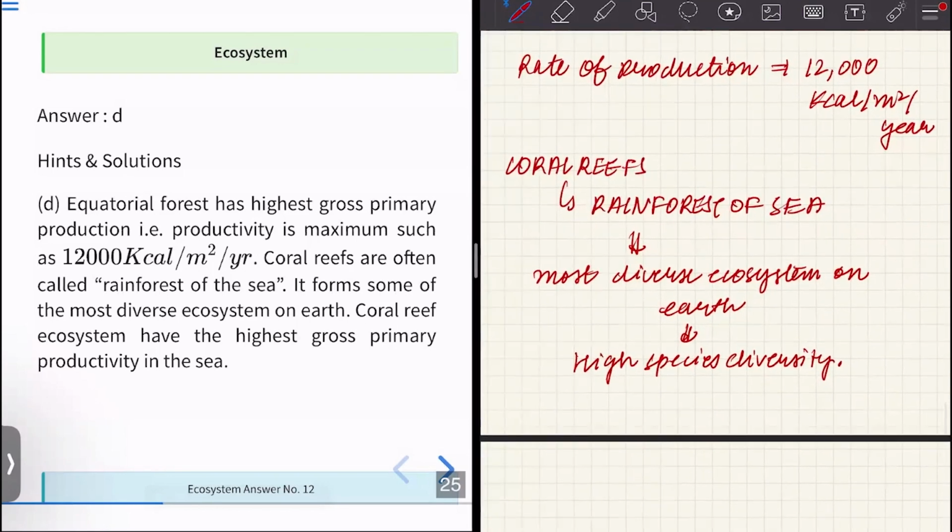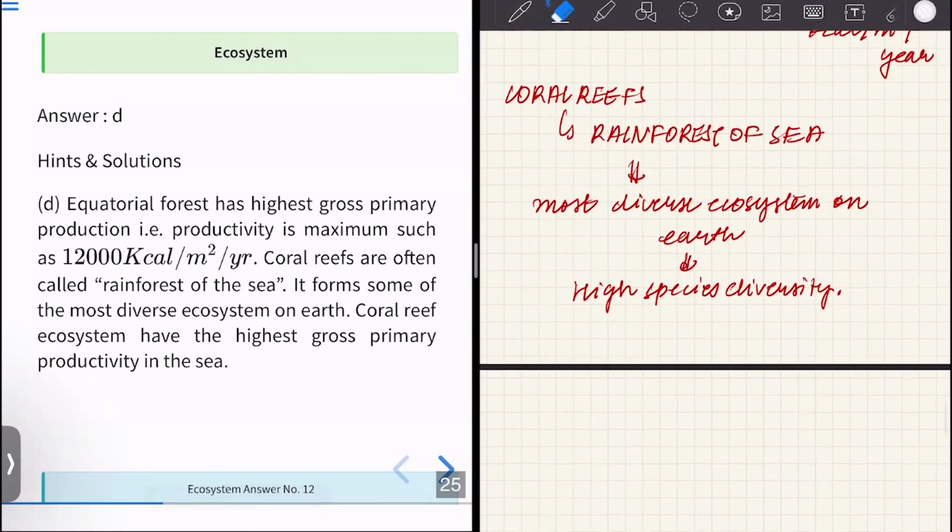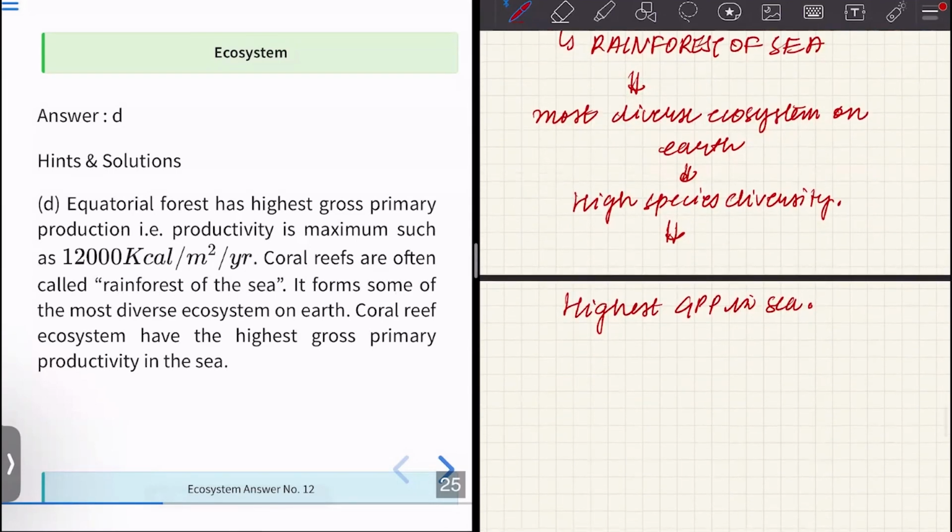Okay, so there is a high species diversity present, due to which there is the highest GPP in the sea. Highest GPP in the sea is shown by what? It is shown by coral reefs.